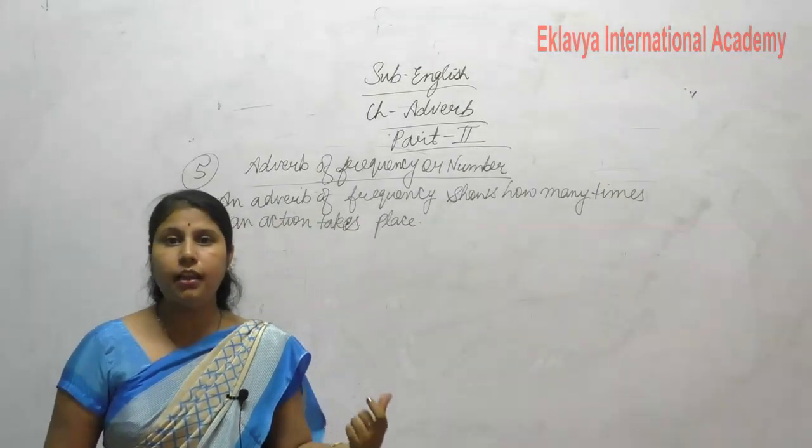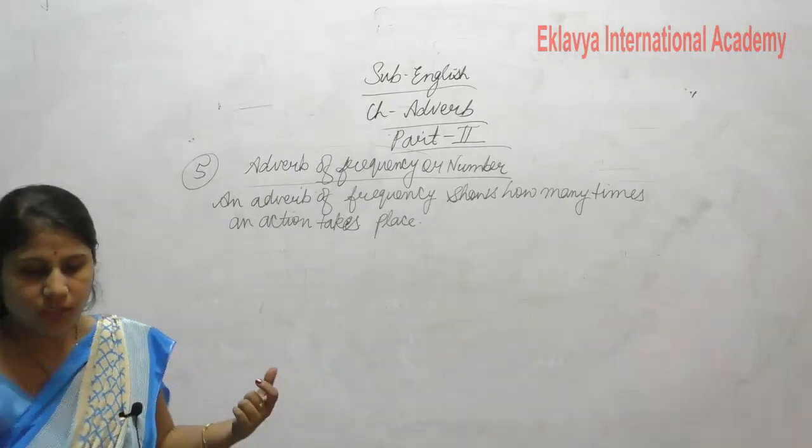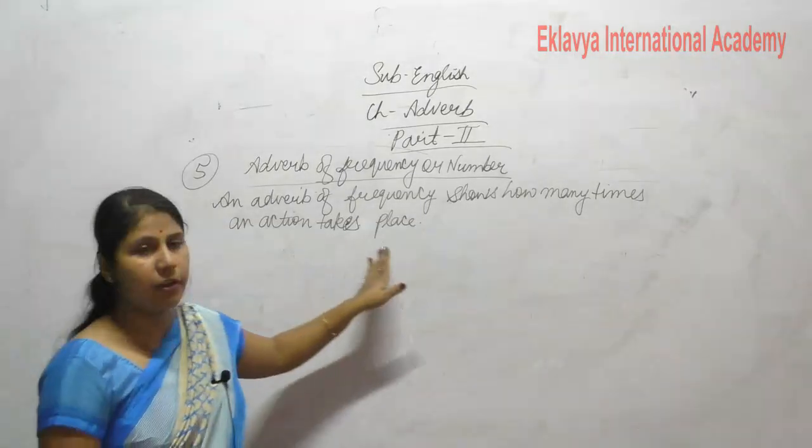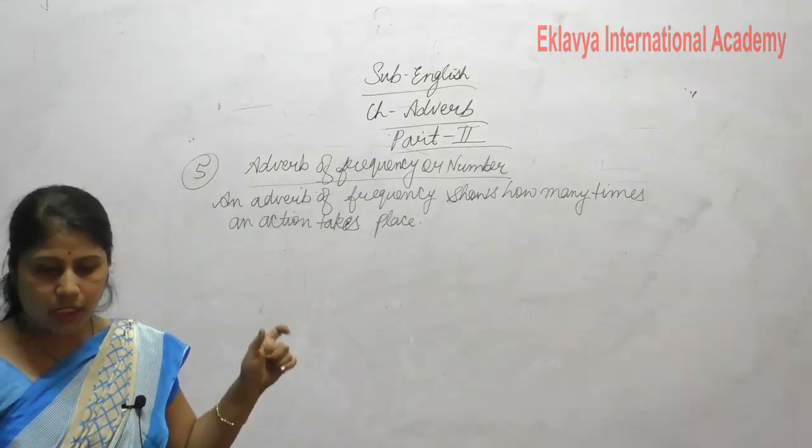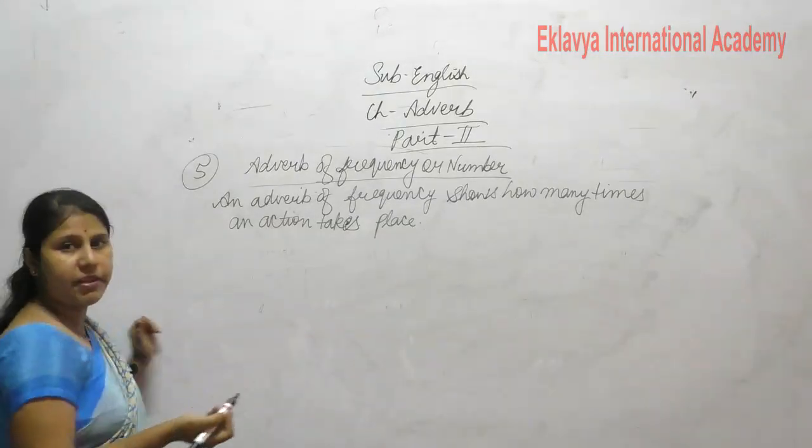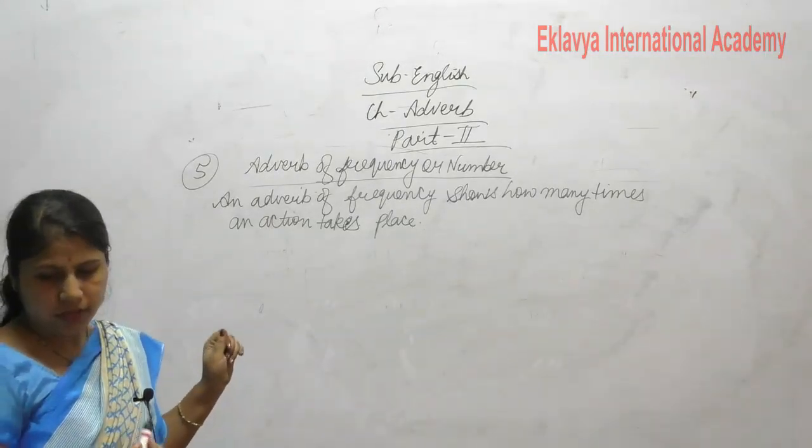This shows the frequency, how many times an action has been done. This shows the time. Clear? An adverb of frequency shows how many times an action takes place.